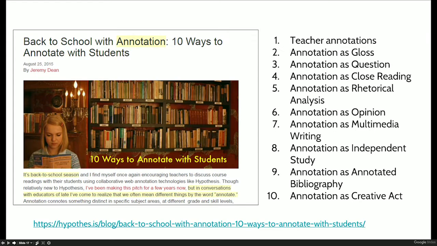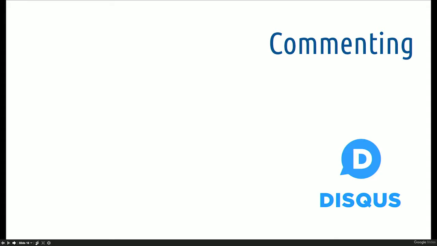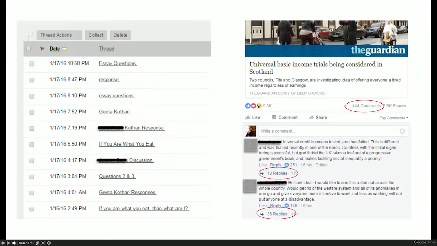The next thing I want to talk about a little bit is commenting in an app or a tool called Disqus, which I constantly call Discus, and I think everybody does, but it's pronounced Disqus. So I just took a quick screenshot of one of my forums from Blackboard a few years ago, and then just a screenshot from Facebook, a Guardian article on Facebook. And I noted that there were 444 comments, and there are 18 replies to this comment and 35 replies to this comment.